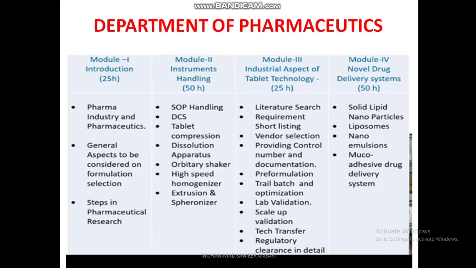So this 150 hours is divided into different modules: Module 1, Module 2, Module 3 and Module 4. And those modules are again divided into different hours. First module is 25 hours, next module is 50 hours, third module is 25 hours, and the last module is of 50 hours. Whenever you start the practice school of Department of Pharmaceutics, you have to follow this module. In this module you will get what you have to do in the project work and how much time you require to complete that project work.